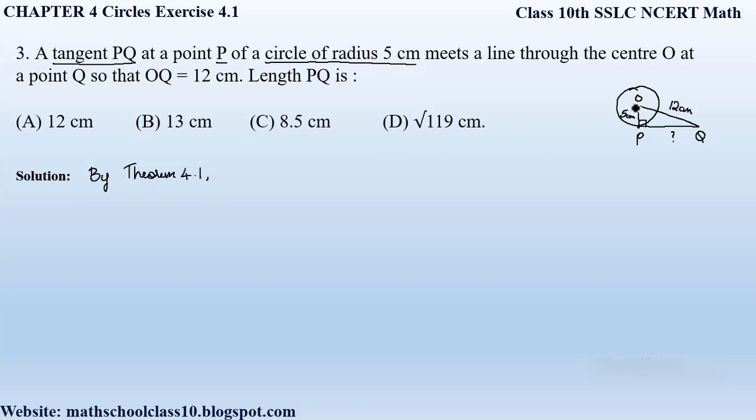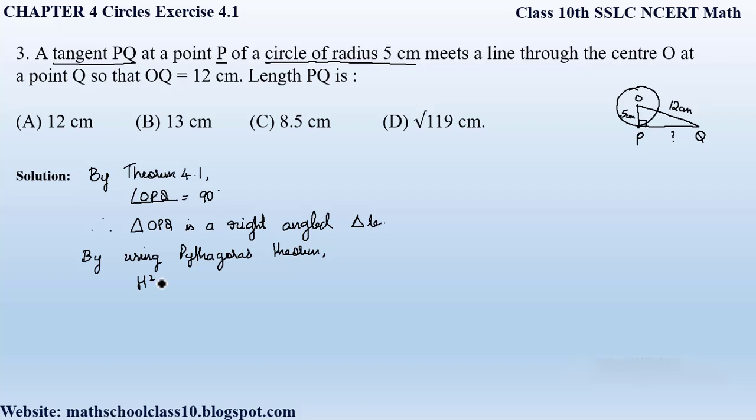So therefore by theorem 4.1, angle OPQ will be 90 degrees because the radius is perpendicular to the tangent. So therefore triangle OPQ is a right angle triangle, right? Since it is a right angle triangle, now we will apply the Pythagoras theorem. So by using Pythagoras theorem, we have hypotenuse square is equal to the perpendicular square plus the base square. Here our hypotenuse is OQ, base is PQ, and the perpendicular is OP.